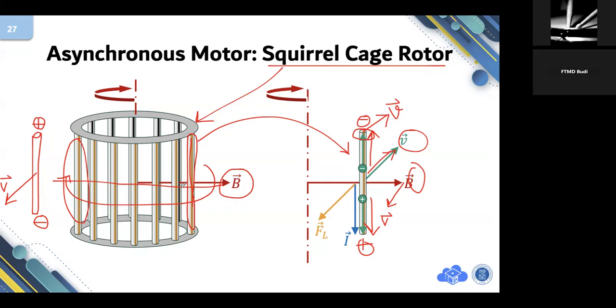Up to this point, is there any question? The electrical current flowing on this bar is considered as induction current. Induction current.